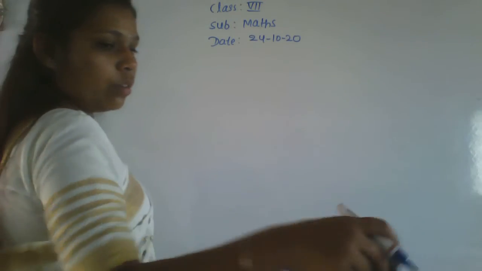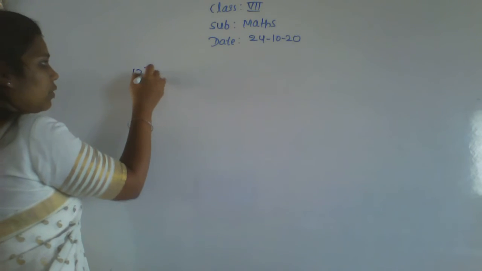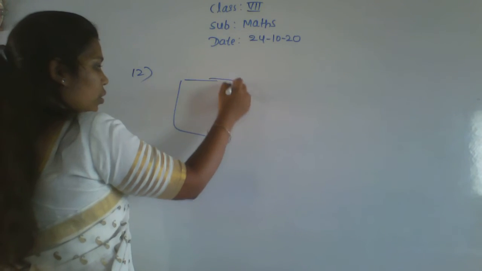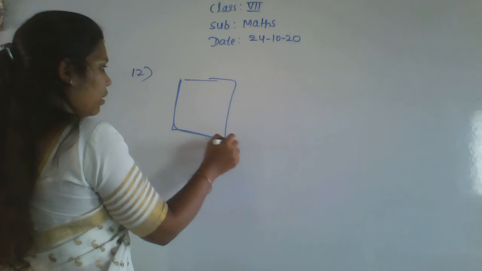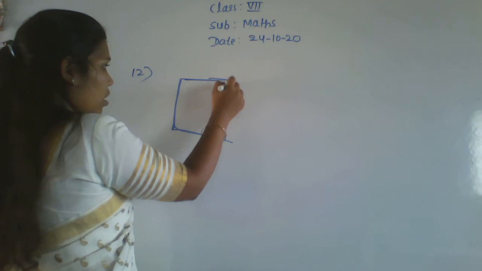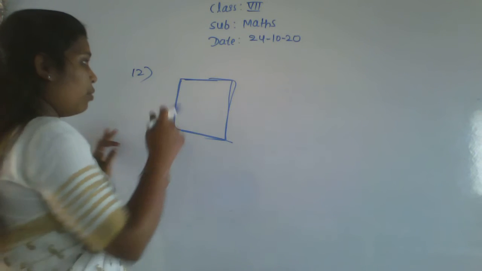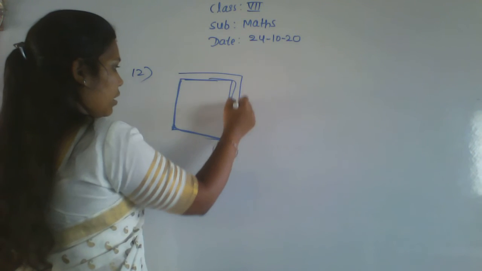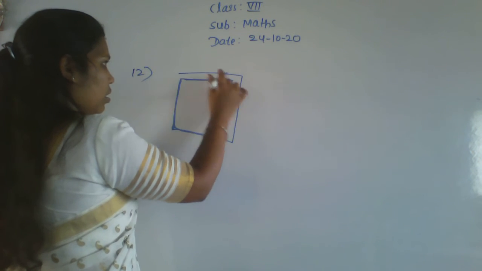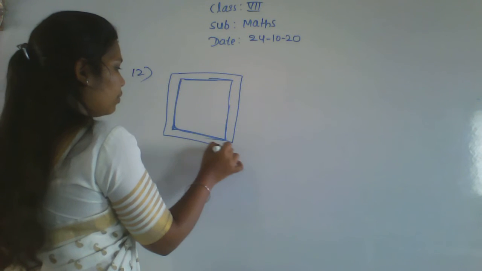So the 12th one, what is given here? I'll give you an idea. Assume this is a photo frame and this much is the border of the frame.